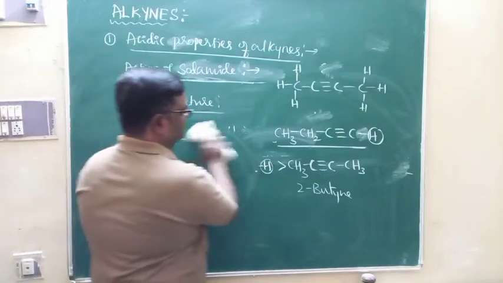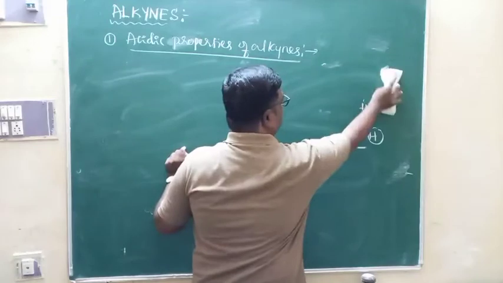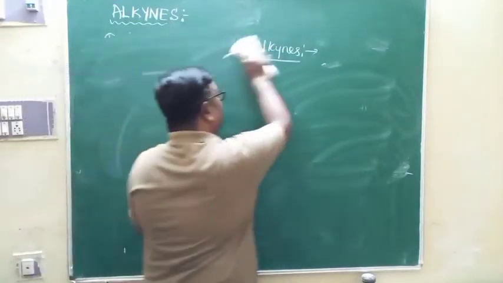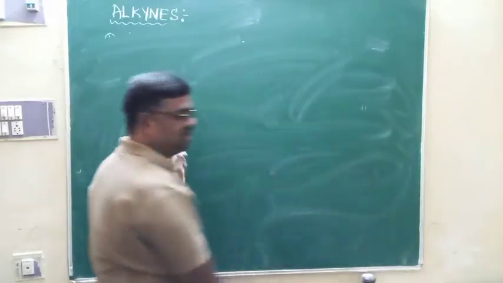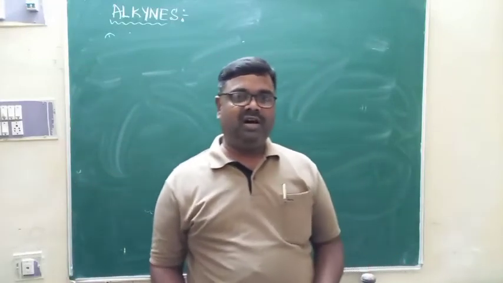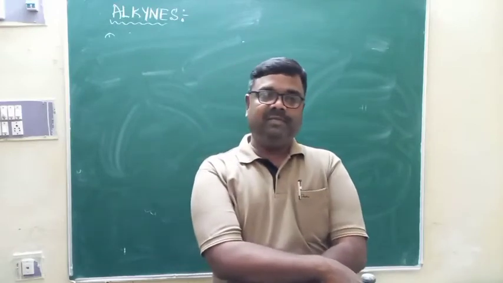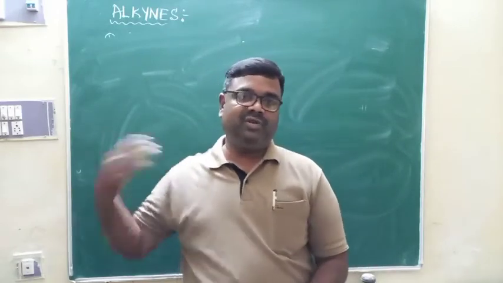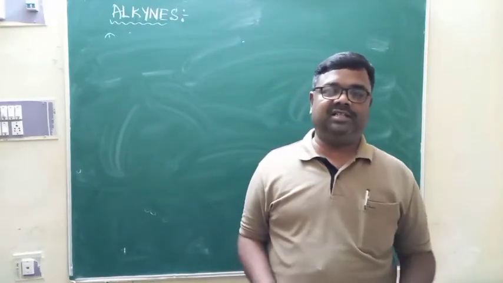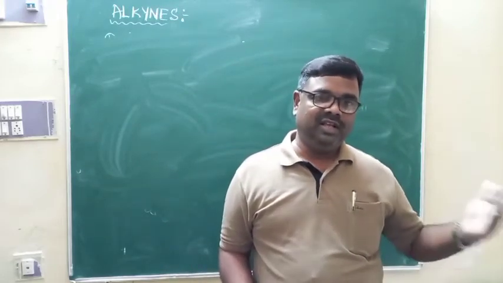Because of this, this particular reaction can be used in order to differentiate alkynes from alkenes, or you can say alkynes from alkanes. So that is one test: action of sodamide or action of sodium metal on alkynes. That reaction can be used to distinguish alkynes and alkenes. Alkynes are acidic, they react with sodium metal or sodamide, but alkenes are not acidic, or they are less acidic, they don't react with sodium metal or sodamide. The same applies to alkanes.